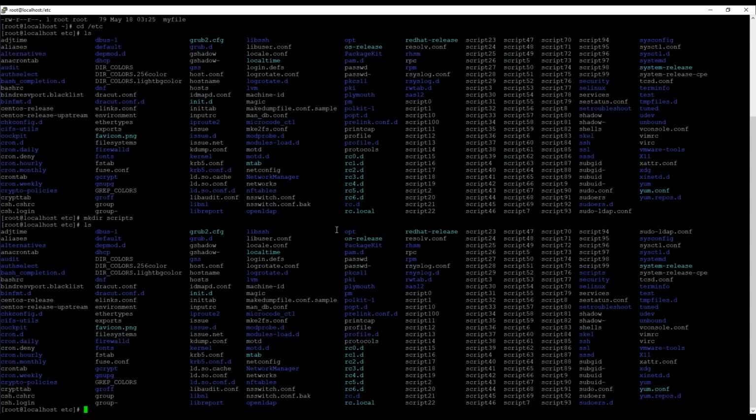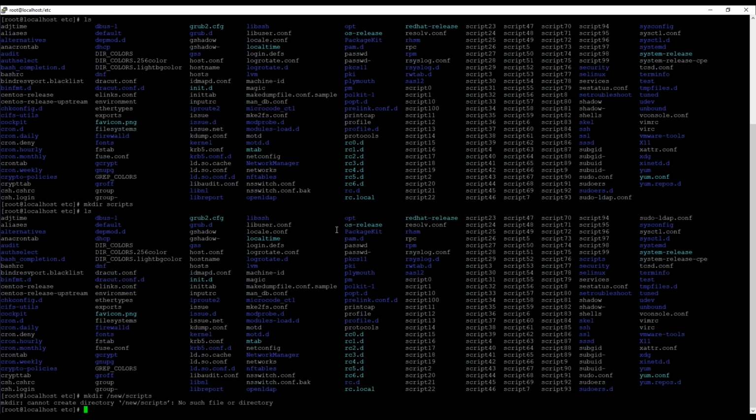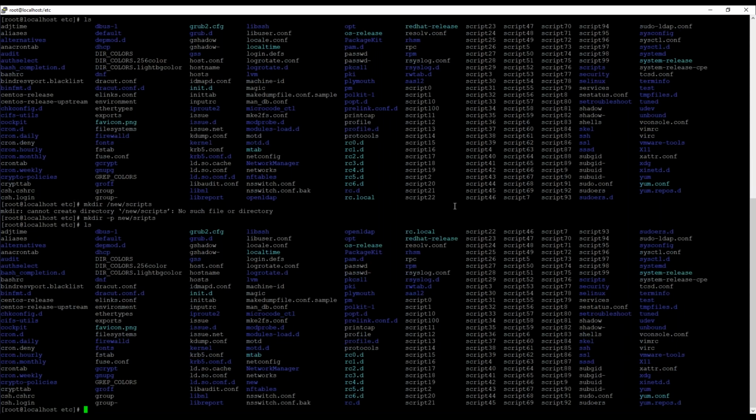Now, if we type mkdir new/scripts, notice that if you use mkdir with a structure like this, new slash scripts, then you are trying to create an entire directory path. That doesn't work. If you want to create an entire path or parent-child folders, then you should use mkdir -p and then, let's say, new/scripts. Now, if we look over here, new is created.